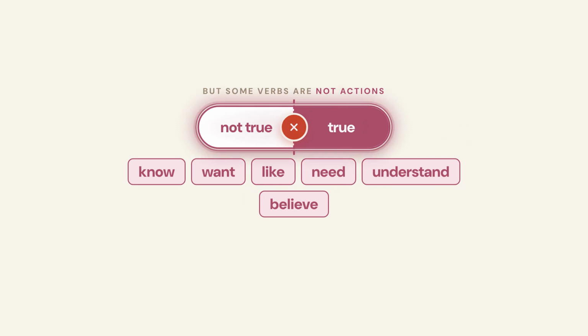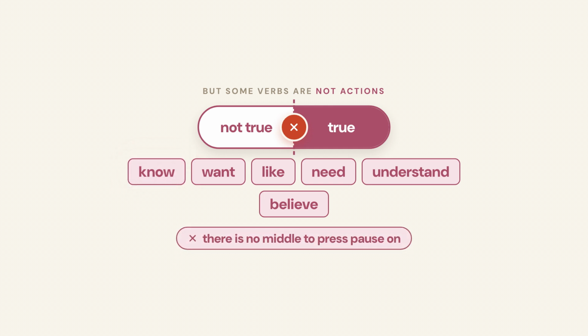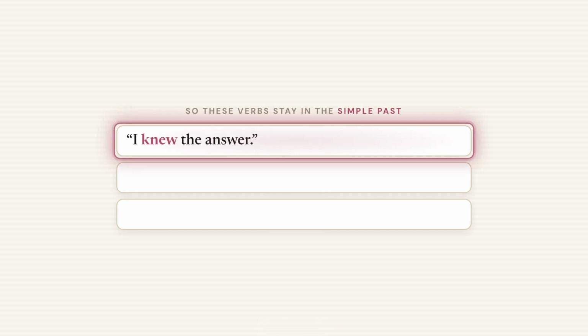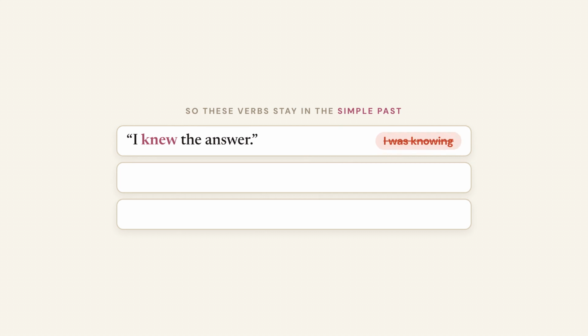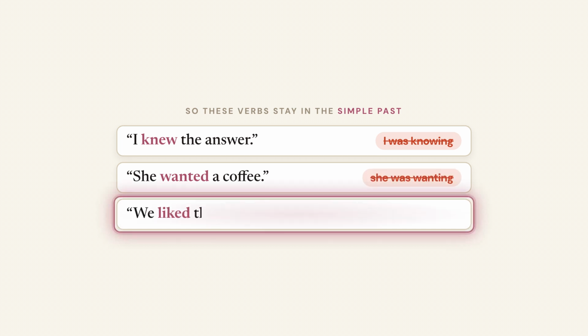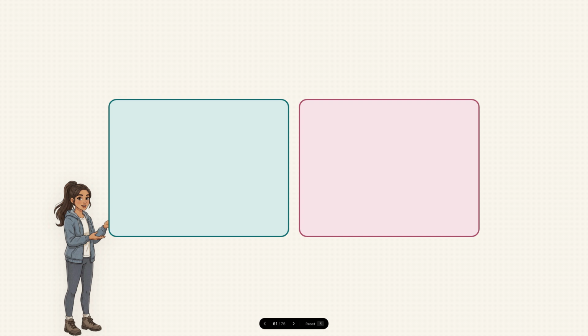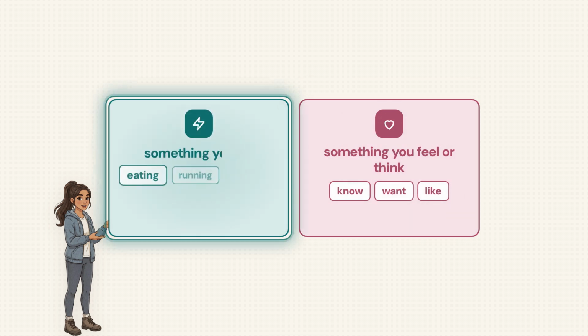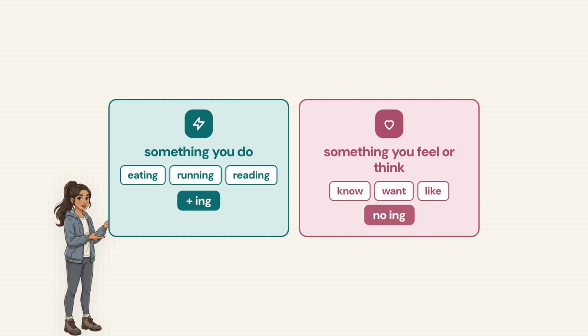You cannot stand in the middle of knowing something. You either know it or you don't. There is no middle to press pause on. So these verbs stay in the simple past. I knew the answer, not I was knowing. She wanted a coffee, not she was wanting. We liked the film, not we were liking. If the verb is something you feel or think and not something you do, leave the ing off.